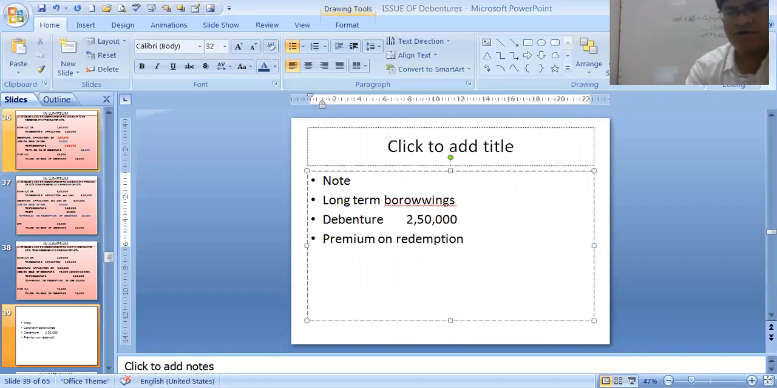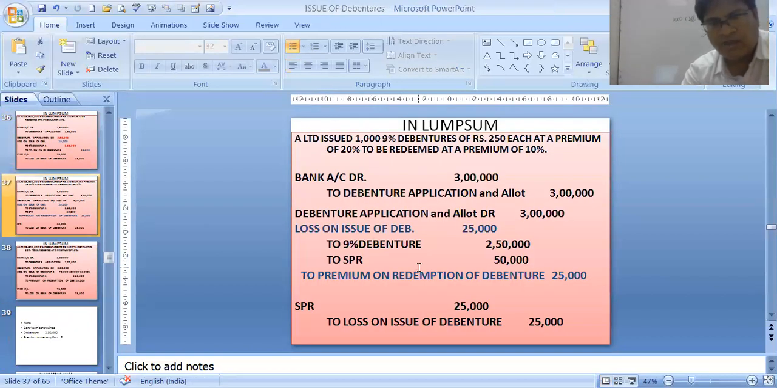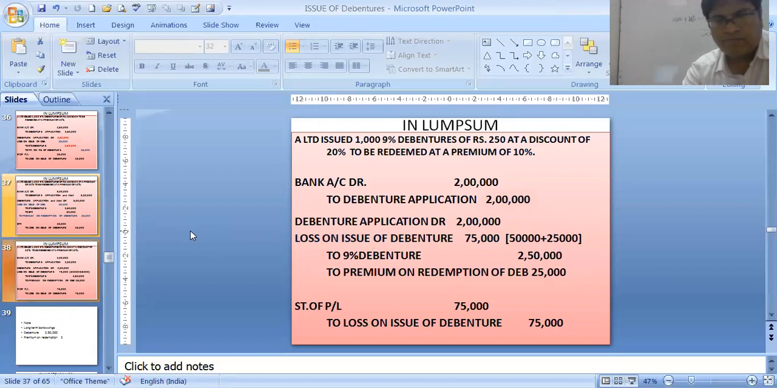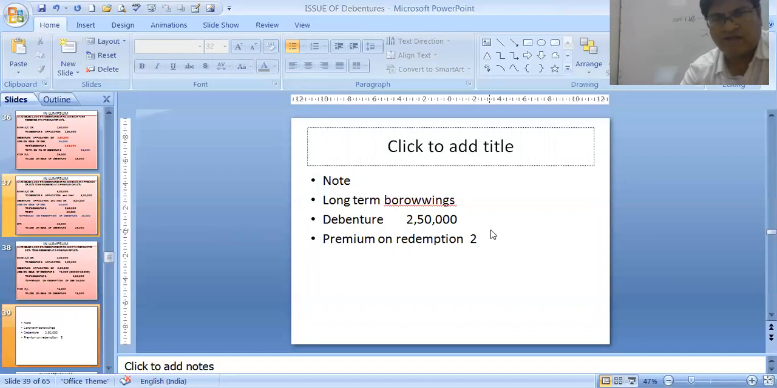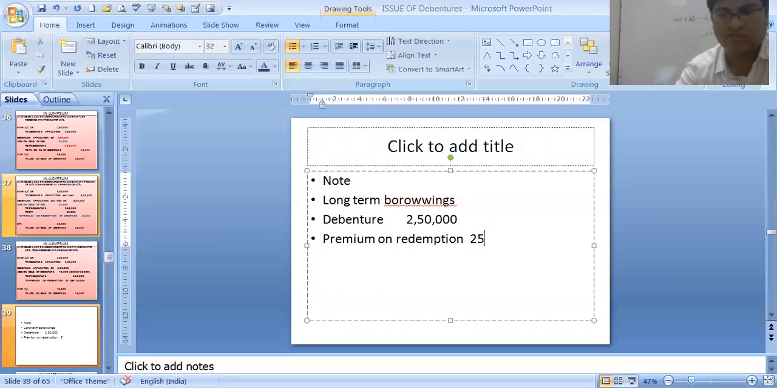How much was the premium on redemption? 25,000, I suppose. Let's see. In the last case, the premium on redemption was 25,000. In every case the premium on redemption is 25,000 only, because we have taken 10% of the par value. The par value is 2,50,000. So in all the cases, 2,75,000 is the long-term borrowings value.